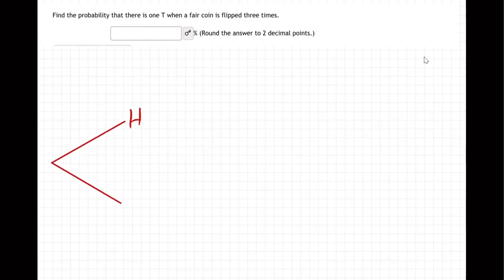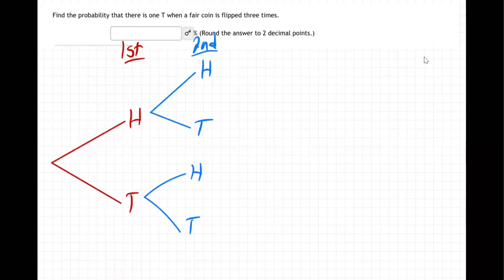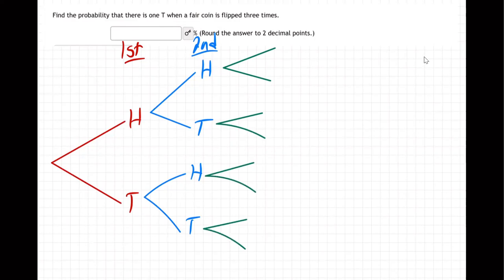We get heads or tails on the first coin flip, and then heads or tails on the second coin flip, followed by heads or tails on the third. All right, so putting this all together so we can trace out the route.